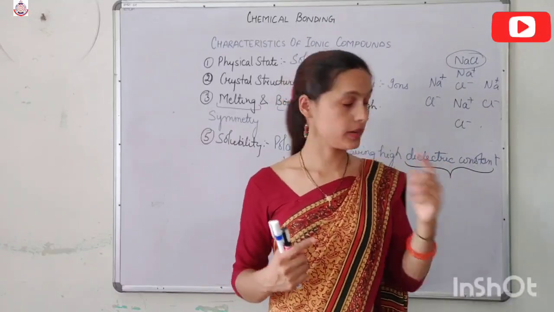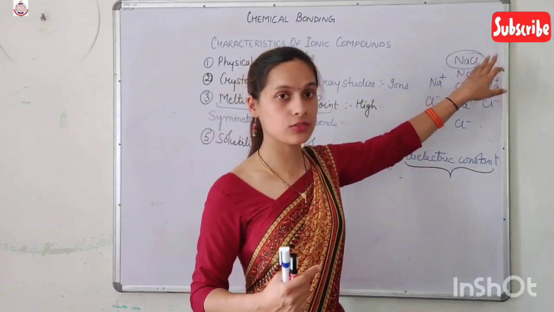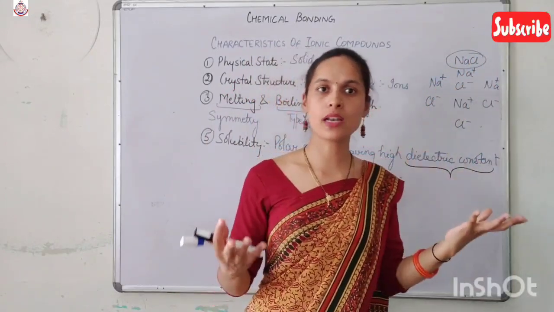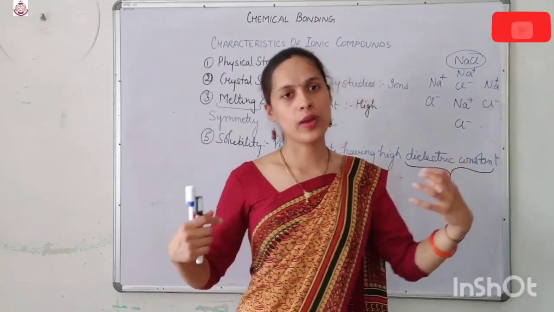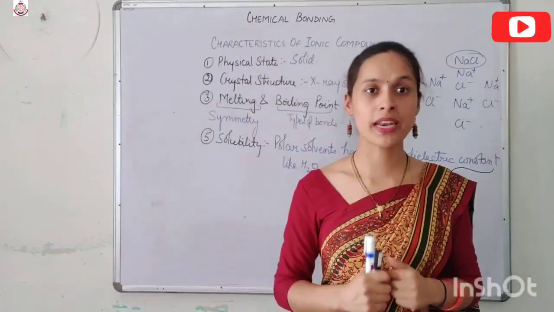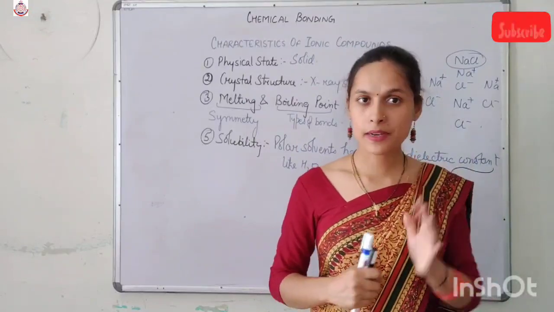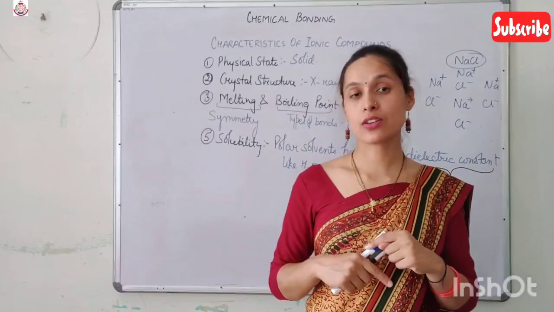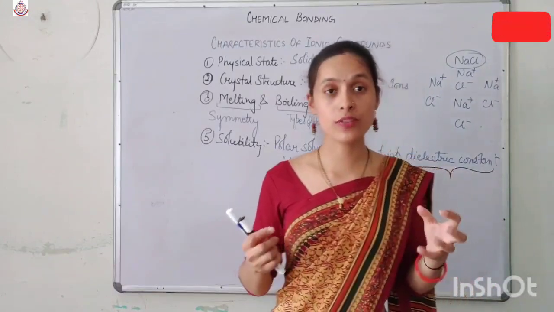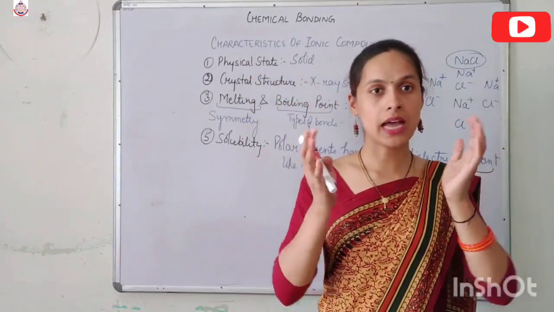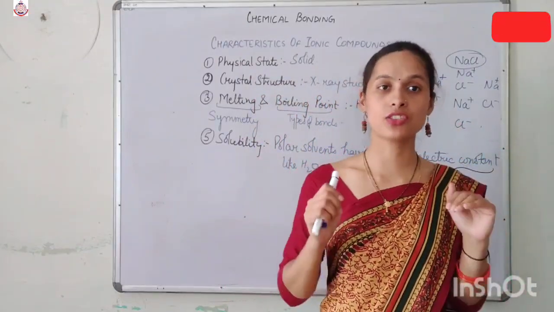Suppose I want to dissolve salt in water and it is dissolved. Why? Because salt is made up of Na positive and Cl negative. They have a strong electrostatic force of attraction. So whenever they come too close to each other, they would again combine to form NaCl. But it does not happen in the solution. Why? Because of the high dielectric constant of water, the tendency of water to keep the ions separate from each other.